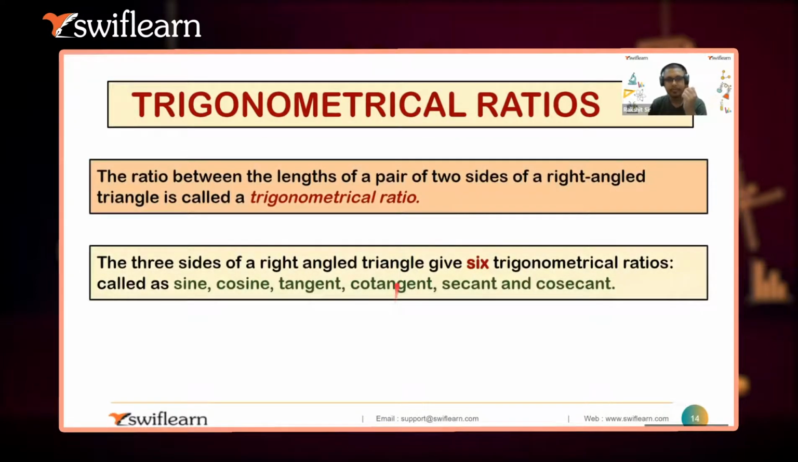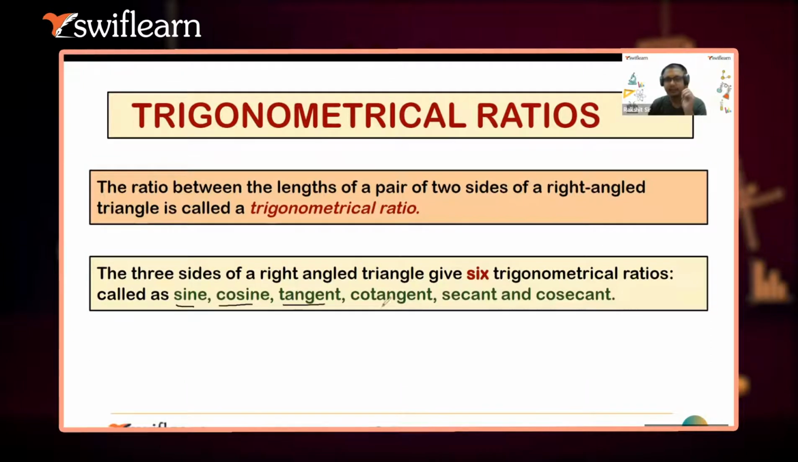Now basically, how many trigonometrical ratios are there, guys? There are 6 trigonometrical ratios in mathematics: sine, cosine, tangent, cotangent, secant, and cosecant. You guys can note this down in your notebook as well. How will we write sine? We will not write the complete S-I-N-E. Usually we write S-I-N, sin.